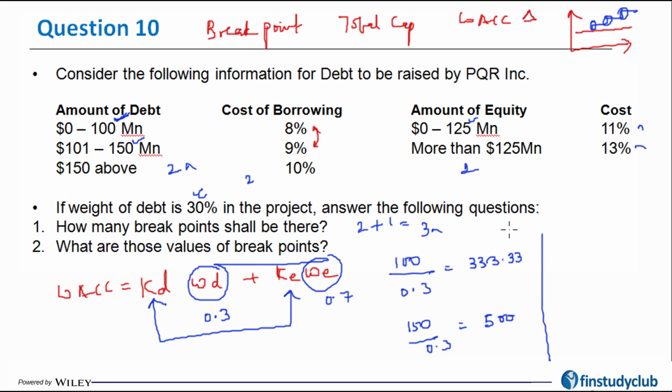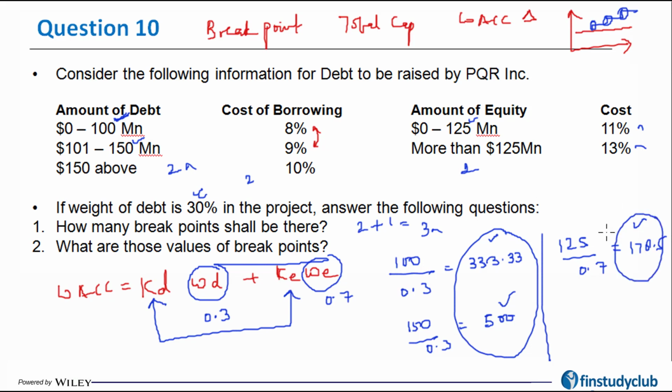On the other hand, for equity, there's only one breakpoint at 125, and that is going to come at 125 divided by 0.7, which is $178.5 million. So in a way, the first breakpoint is going to be experienced when my total capital reaches 178, the second breakpoint is when the total capital reaches 333, and the third breakpoint is when the total capital reaches 500. So these are the two when the cost of debt will change, and this is the one where cost of equity will change.